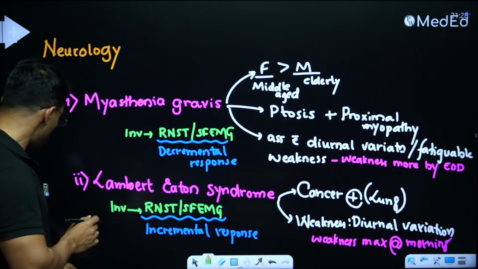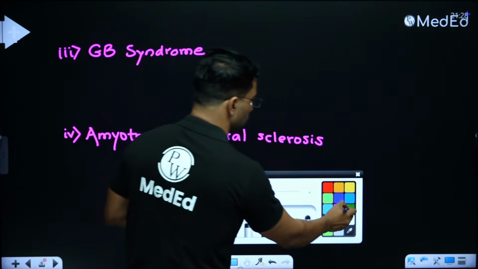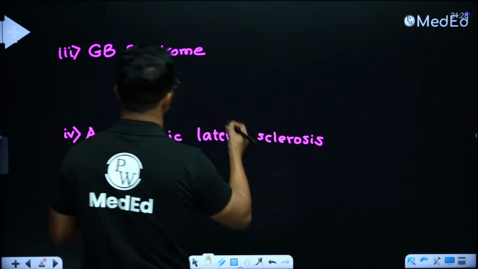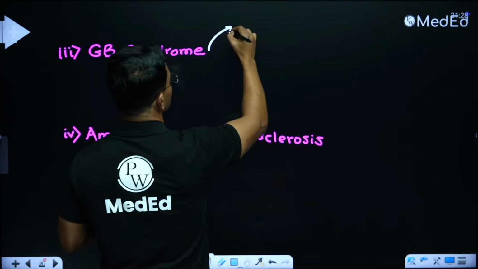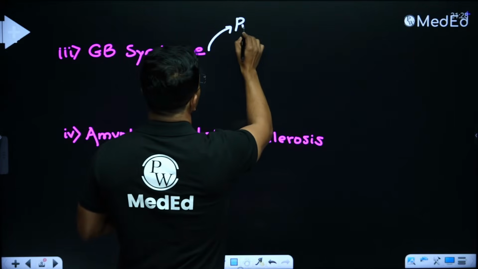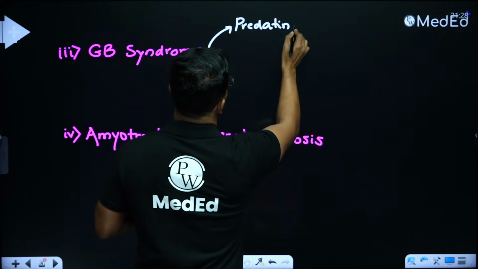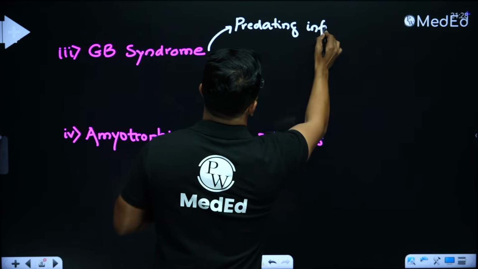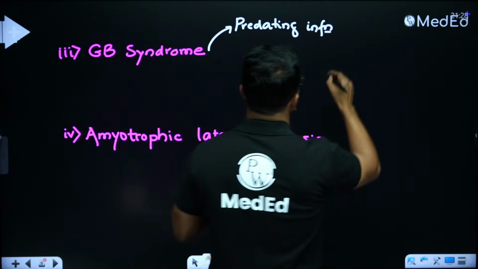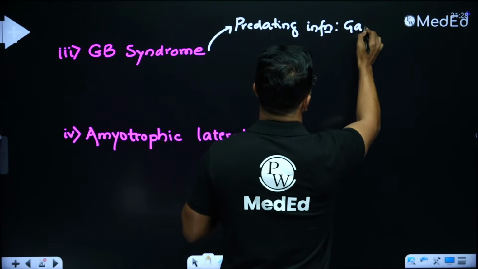Okay. Now, similarly, there may be a question on GB syndrome, and you should be able to recognize that this story is about GB syndrome. So how will I recognize that the story is of GB syndrome? First thing that they will mention in the GB syndrome case is that a predating infection. So before patient develops the symptoms of GB syndrome, they may mention that there was an infection, mainly the gastroenteritis.